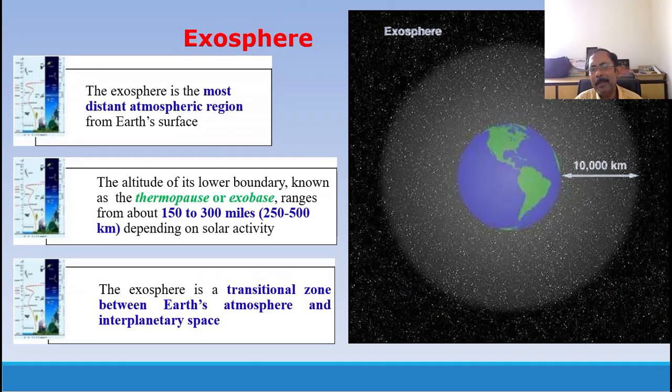Exosphere is very, very rarefied air, almost nothing is present there. The temperature range is mentioned here for 250 to 500 kilometers and more than 500 kilometers. It is just the outer boundary of the atmospheric layer. It is the transitional zone between the Earth's atmosphere and interplanetary space, meaning outer space.